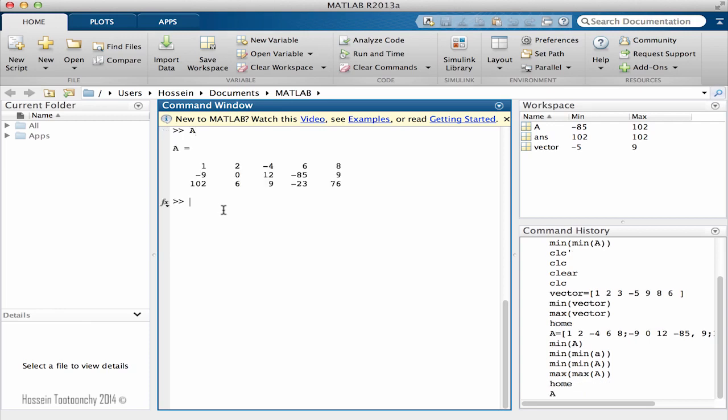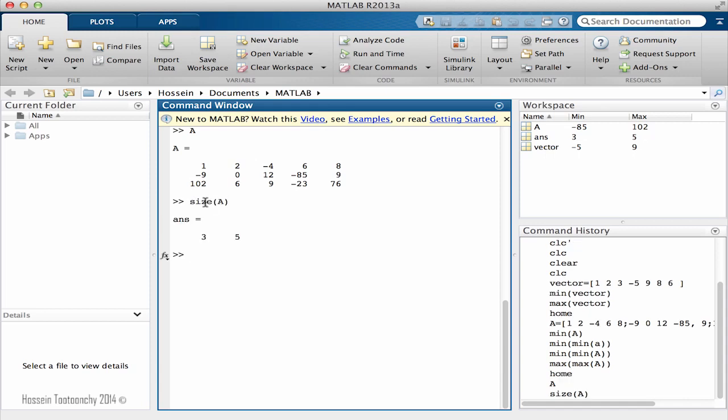There are times that we are interested in finding the number of elements inside a matrix. So I want to know how many elements are inside this matrix A. We learned that size returns the dimensions of the matrix, and if you multiply the dimensions, we can find the number of elements. But what I need is to find the elements through only one function.